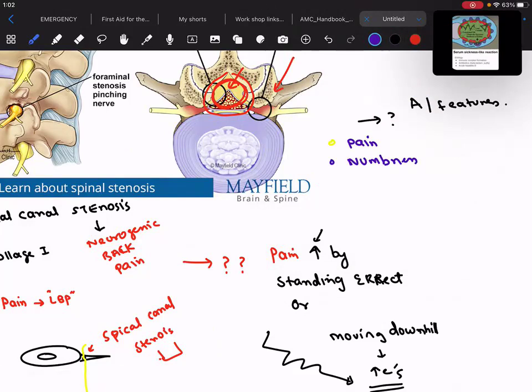More importantly, you will see spinal stenosis at the level of L3, L4, L5, or L5, S1, and S2. This nerve involvement would be more importantly at the level of L5, S1, and S2.